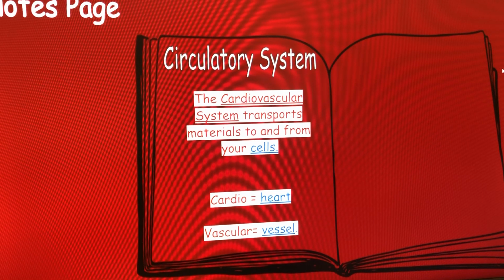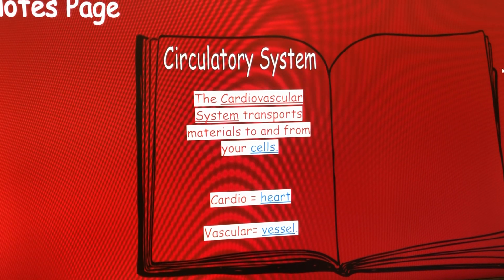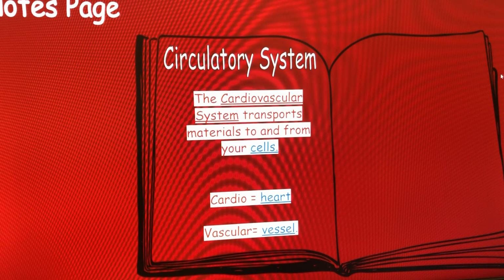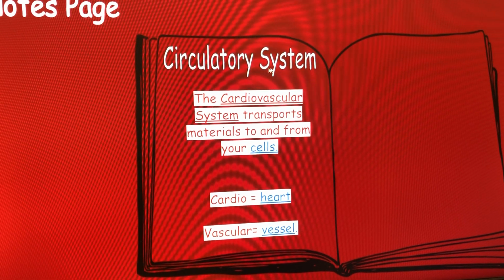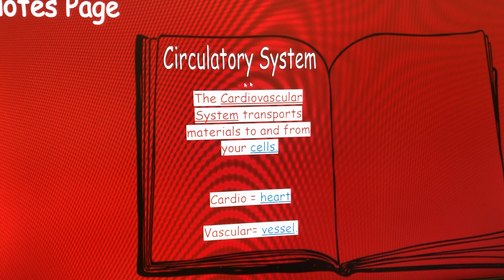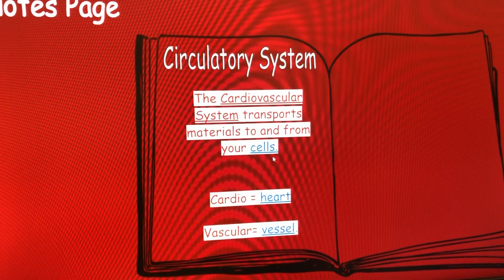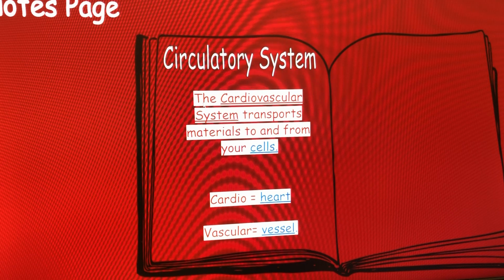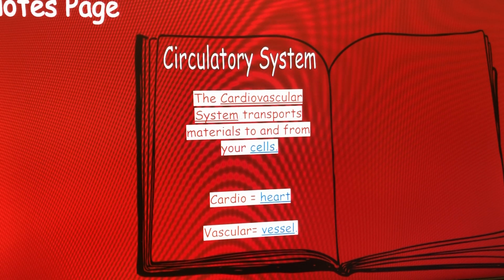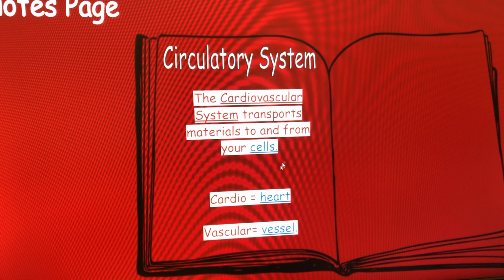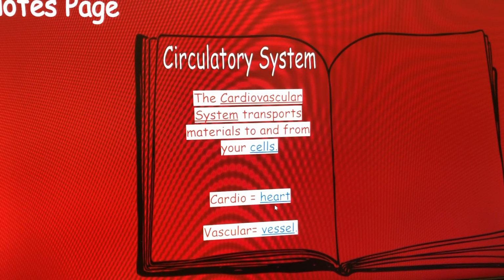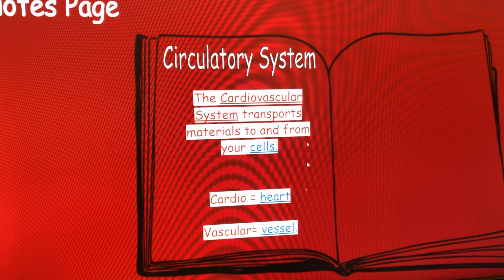At this time, we need to make a notes entry in our ISN. Please turn to the next clean page. We would like you to label the top of your page as circulatory system, and then we will enter in the notes below. The first entry should say, the cardiovascular system transports materials to and from your cells. Remember, cardio means heart and vascular means vessel.